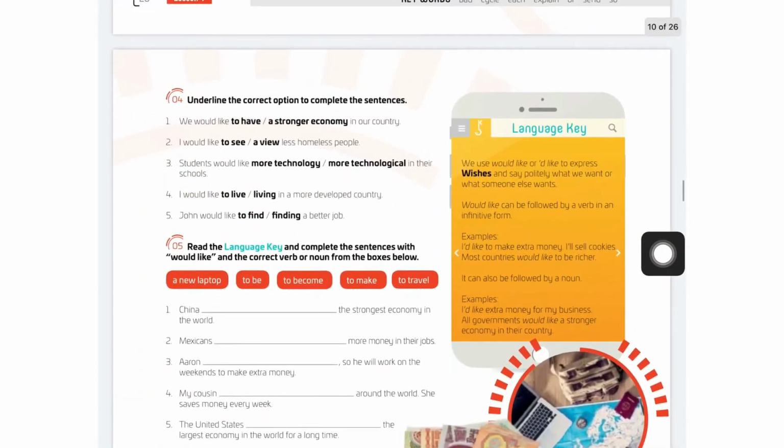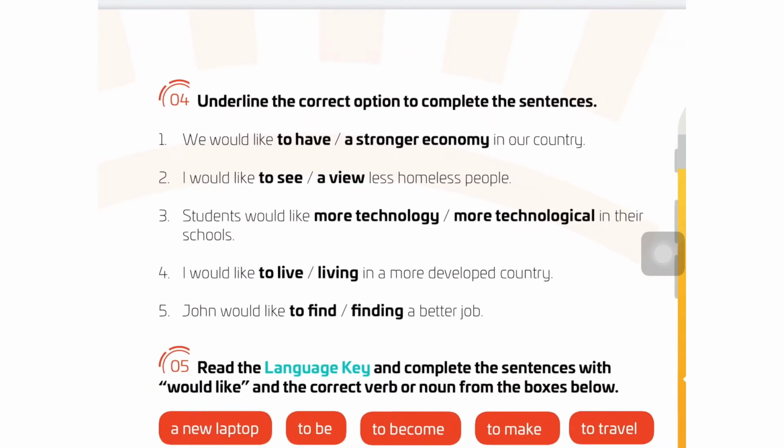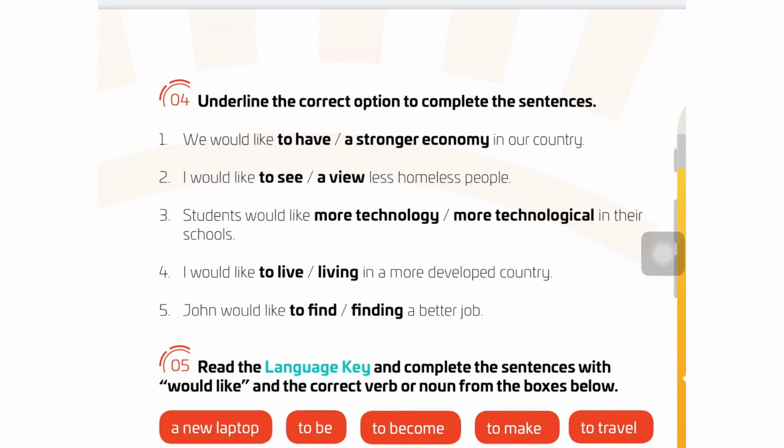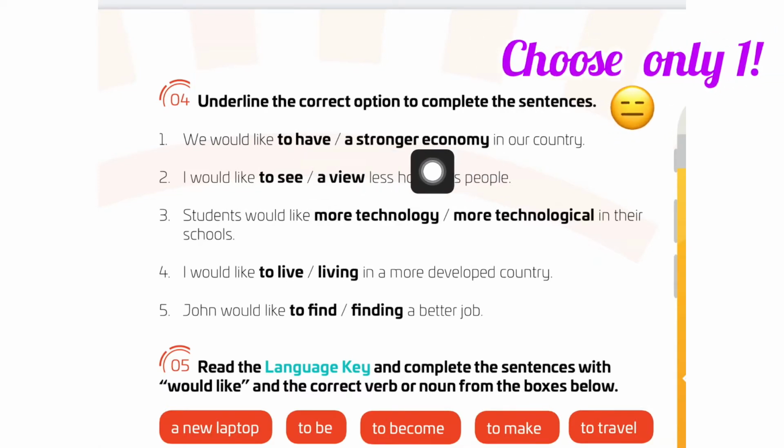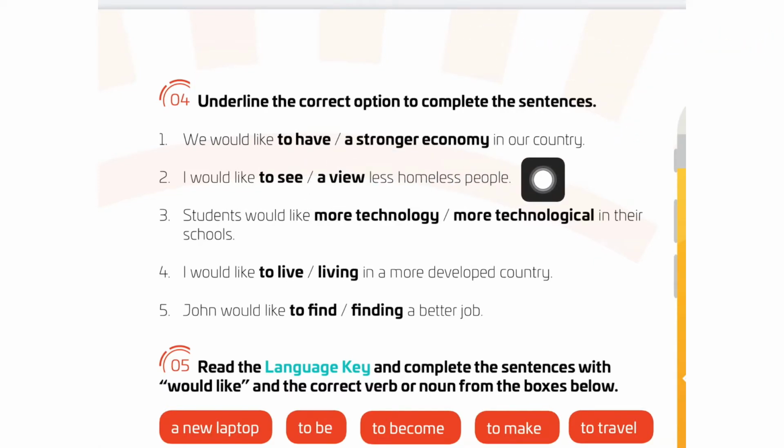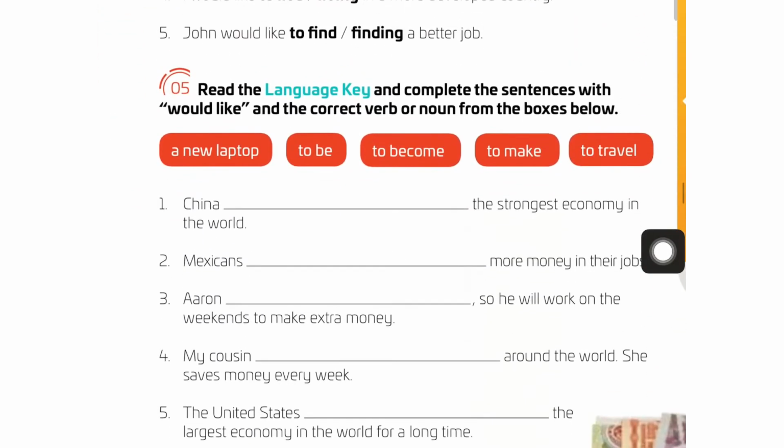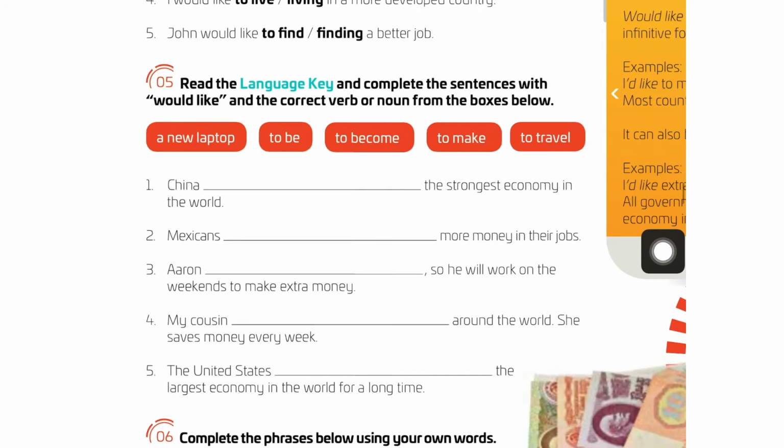Then on page 29, you are going to go with point number 4. Underline the correct option to complete the sentences. Yes, we are going to make a little line below these different choices. You are going to have 2 choices. Choose just one. Select just one option that you consider is the correct one. Yes? Good. And number 5, pick the language key and complete the sentences with would like.